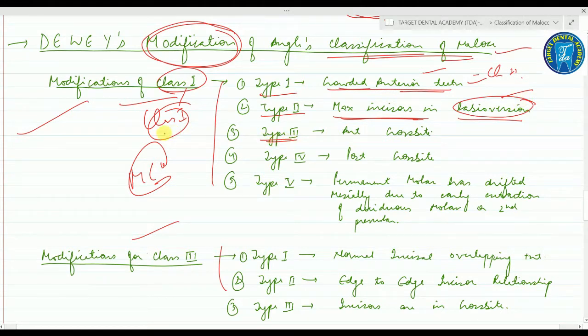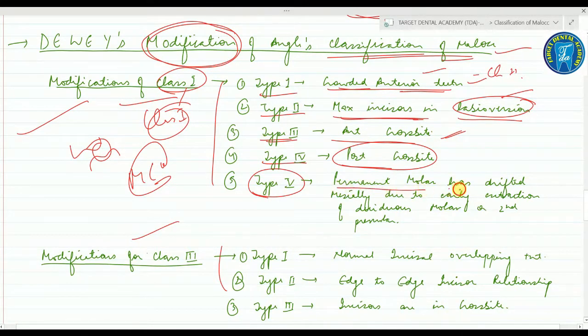Type 3 is class 1, meaning the molar relation is class 1, and it involves anterior crossbite. Type 4 includes posterior crossbite, and in type 5 the permanent molar has drifted mesially, due to early extraction of the deciduous molar or of the second premolar.